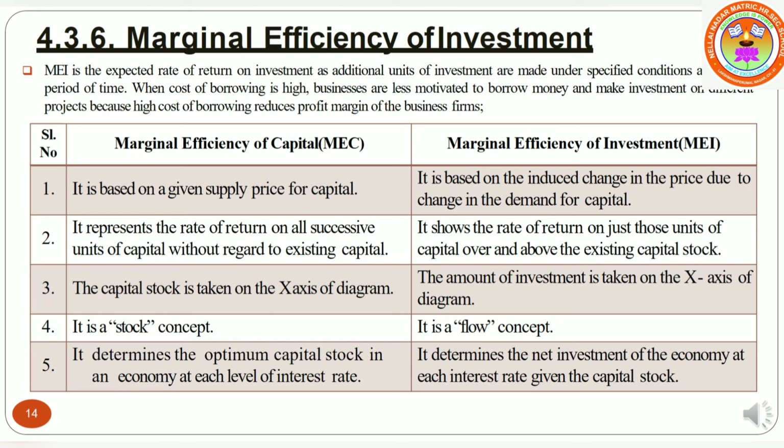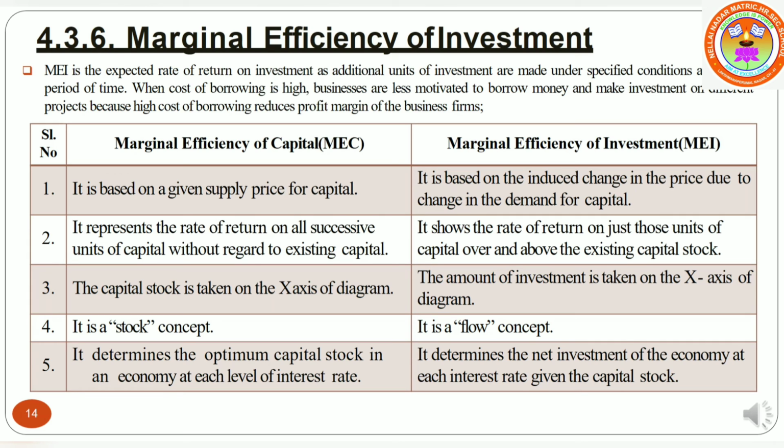That means it is also MEI, marginal efficiency of investment. MEI refers to the expected rate of return or profit from an additional unit of investment, whereas interest is the cost of borrowing funds for investment.